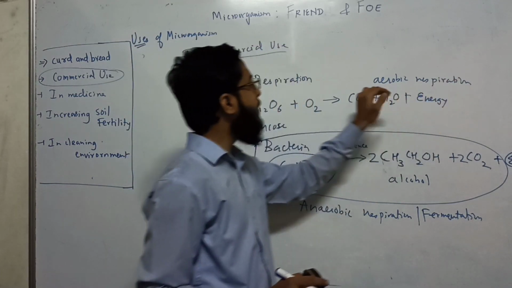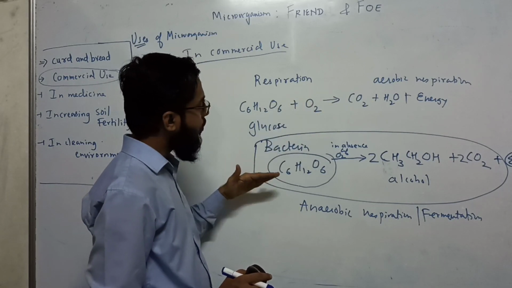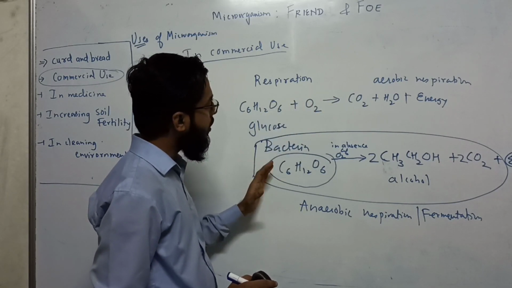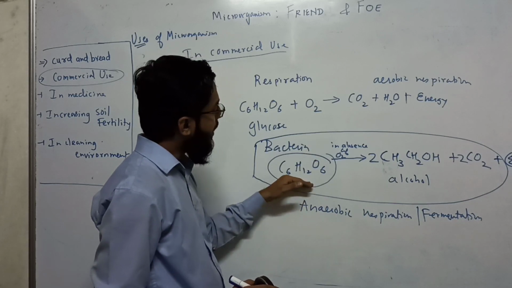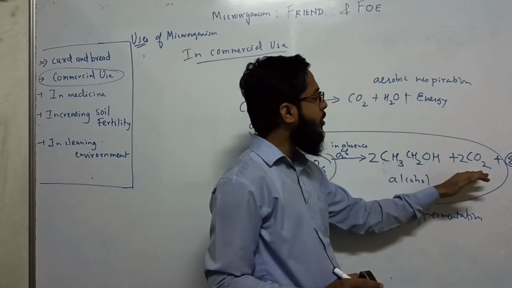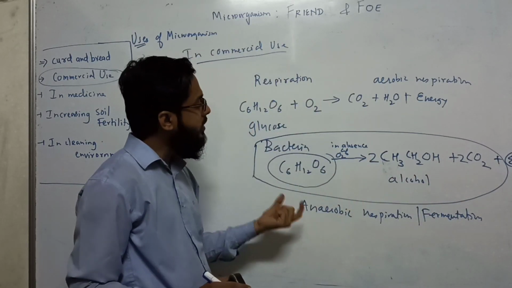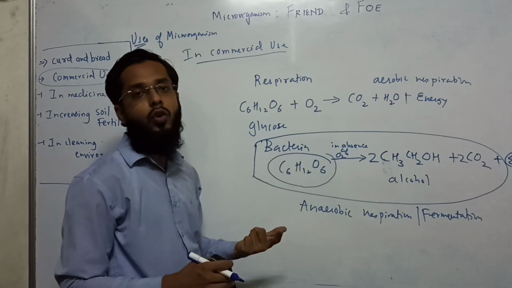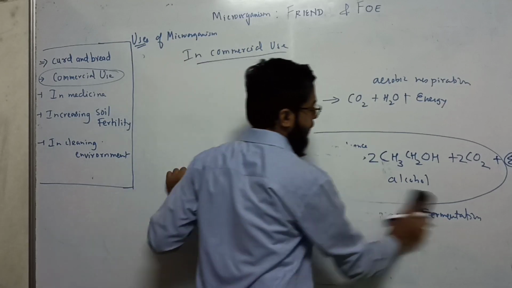This is called aerobic respiration because oxygen, air, is used. Bacteria and fungi don't respire aerobically, they respire anaerobically. So these bacteria break glucose down into alcohol and carbon dioxide, and we can use them for the production of alcohol and for commercial use. I hope you understood.